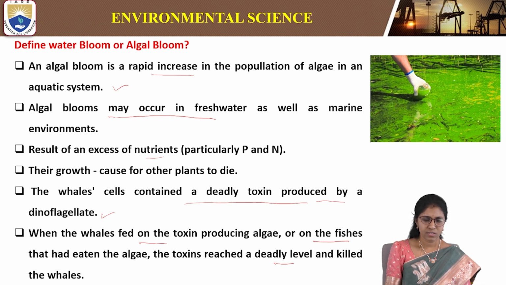The toxin produced by the algae is consumed by the fishes, and finally it reaches a deadly level and kills the whales.